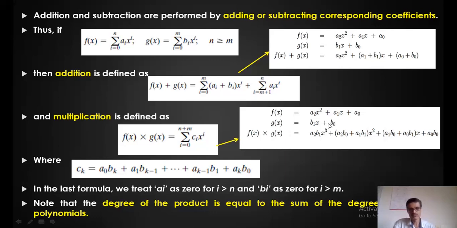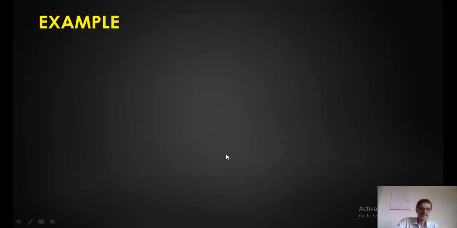So by using normal algebra, the polynomial method, we are performing this multiplication, the direct multiplication operation. Again, the same polynomials I have taken. We just have to multiply this polynomial with this polynomial. So what we get, this is the answer. I have already told you the degree of the product is equal to the sum of the degrees of the two polynomials, whatever I have mentioned here. This is the highest degree I can get over here, that is x square plus x, which is x cube. That's it. Now I'll take an example and explain the same concept: how to perform polynomial arithmetic operations by using the basic rules of algebra, the first method.